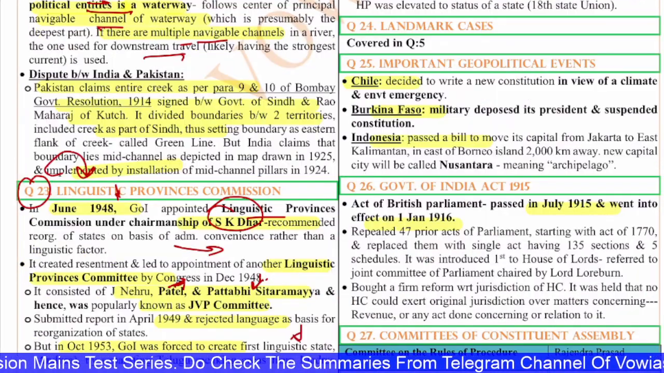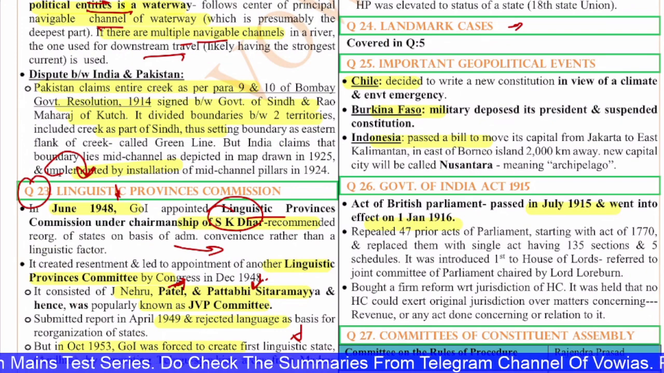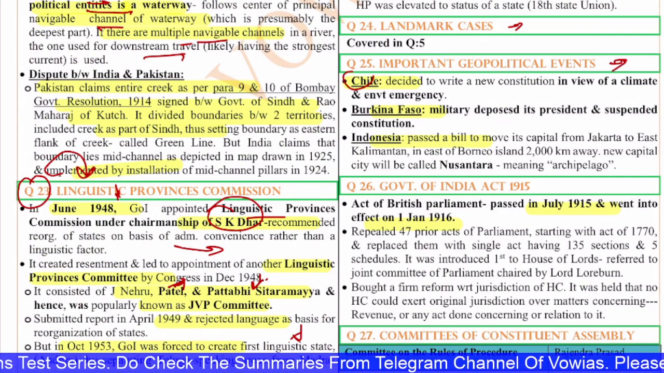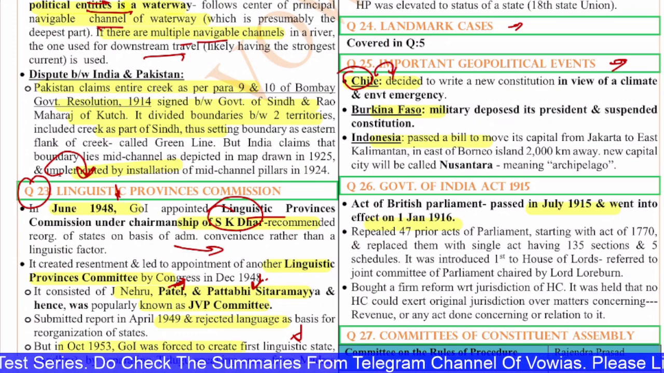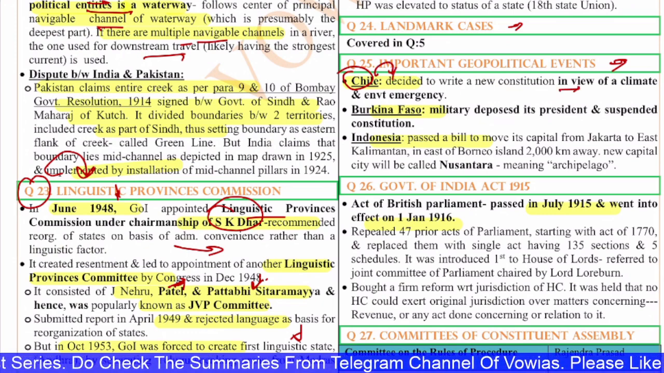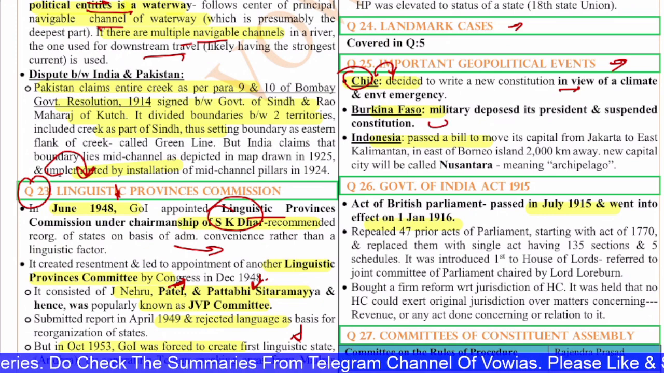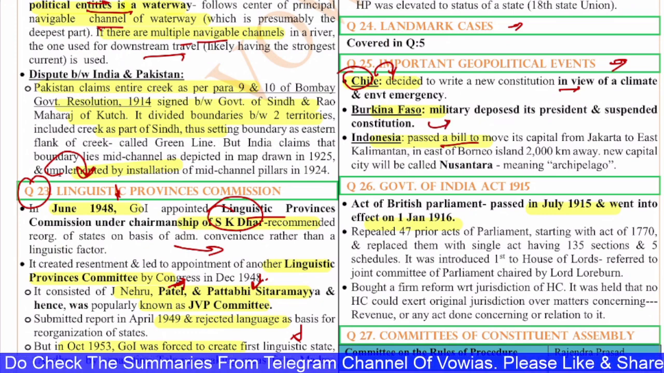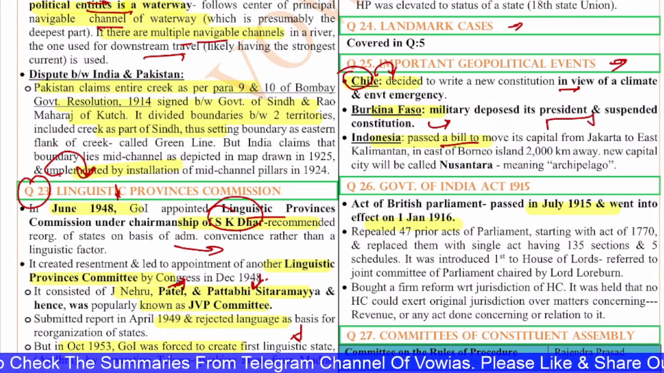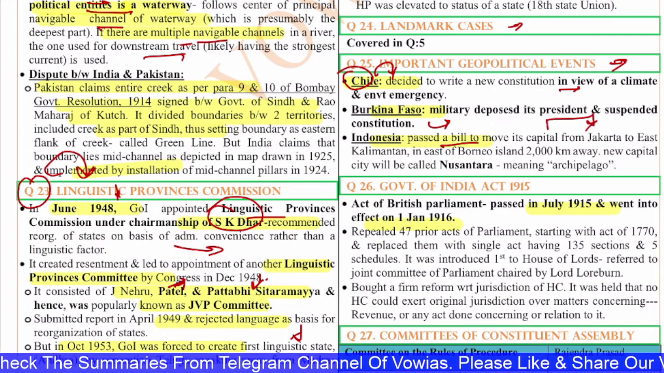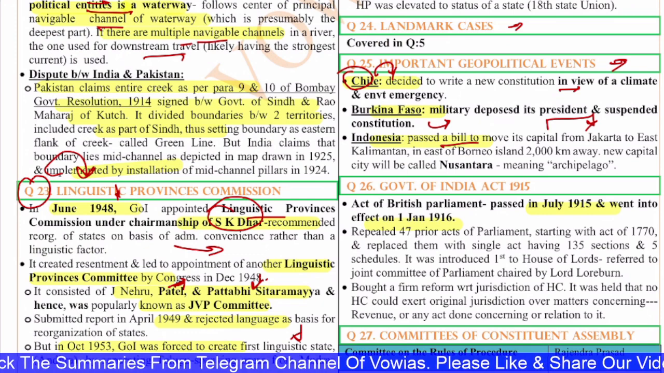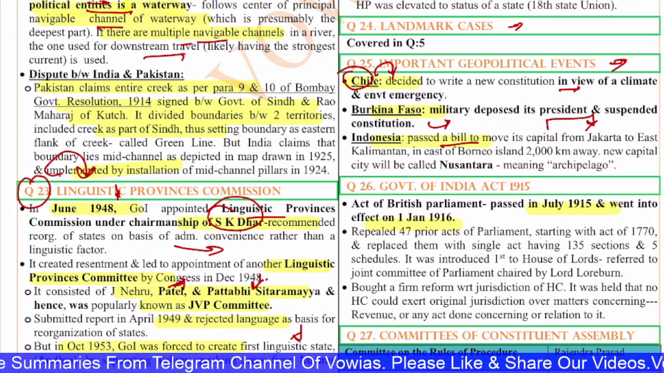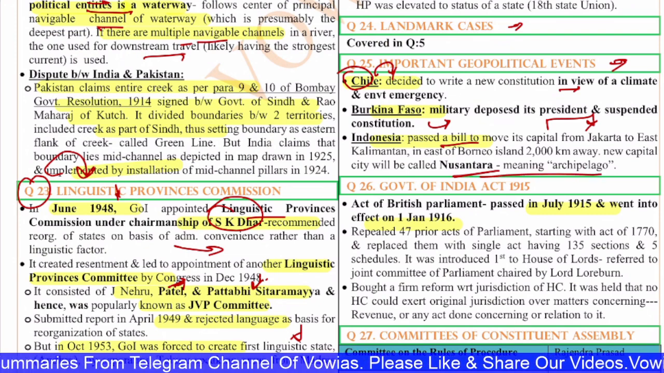Next, the 24th question is already discussed. The 25th question is about important geopolitical events. In Chile, they decided to write a new constitution in view of the climate and environmental emergency. Burkina Faso, where the military deposed its president and suspended the constitution. Next, in Indonesia, they passed a bill to move its capital from Jakarta to East Kalimantan in the east of Borneo Island, 2000 kilometers away. The new capital will be called Nusantara, meaning archipelago.